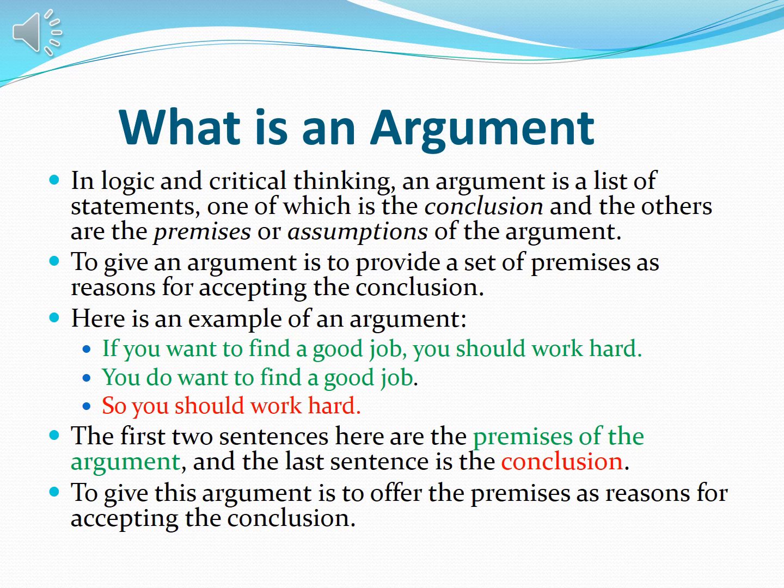Continuing to define what an argument is in logic and critical thinking: an argument is a list of statements, like we have already discussed, a series of statements, one of which is the conclusion, and the others are the premises or the assumptions of the argument. To give an argument is to provide a set of premises as reasons for accepting the conclusion. So premises are reasons to accept the outcome or the result.